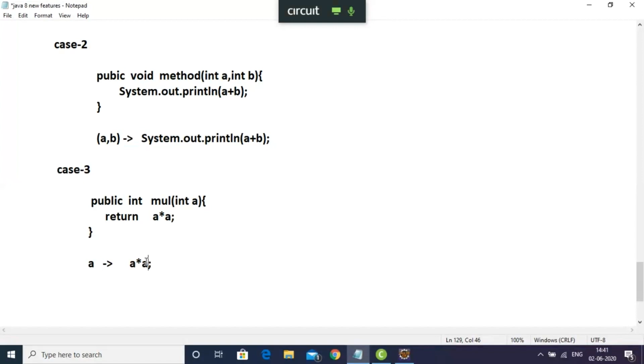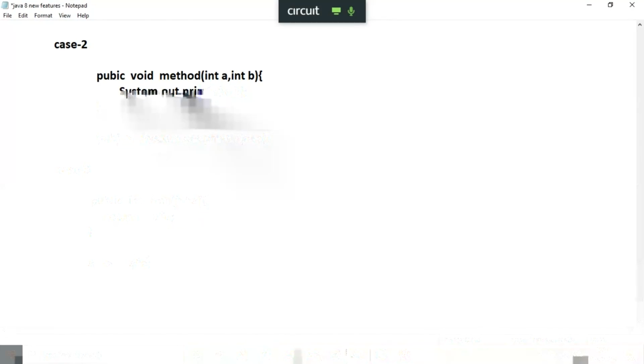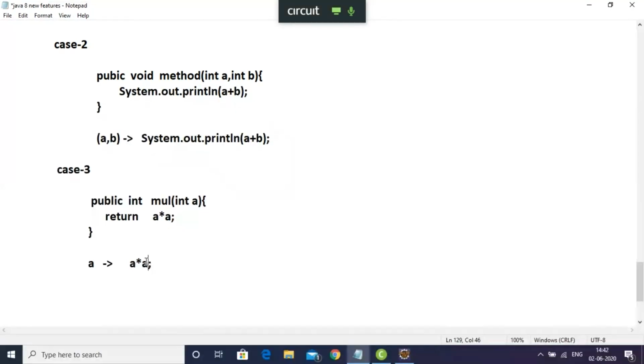Hi, this is Damodaran. I have one doubt regarding this case 3. Yes, please tell me. For that, it is returning, so what could be the value of A? Is it storing somewhere? Suppose there is an old method. If you are writing this method and calling that method, we will get some integer.